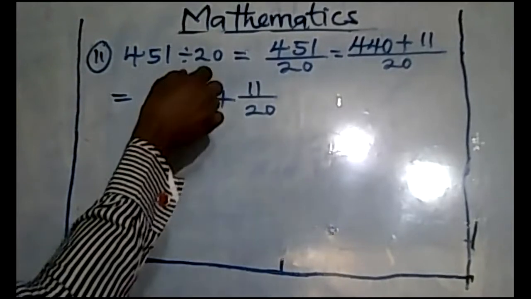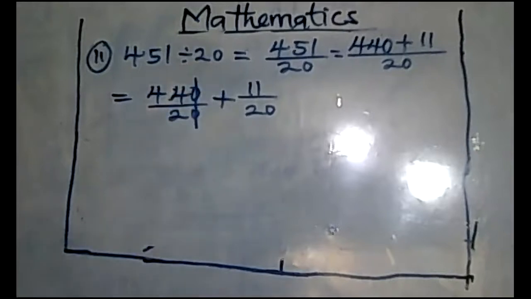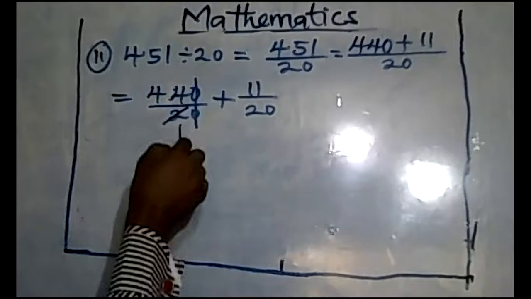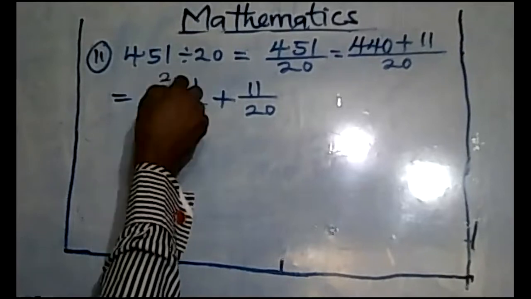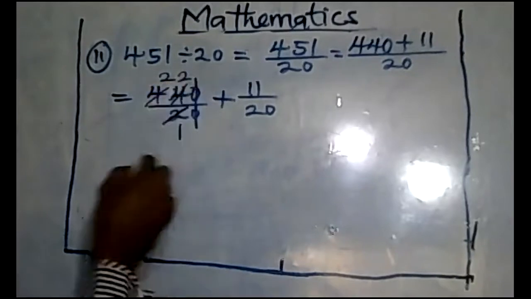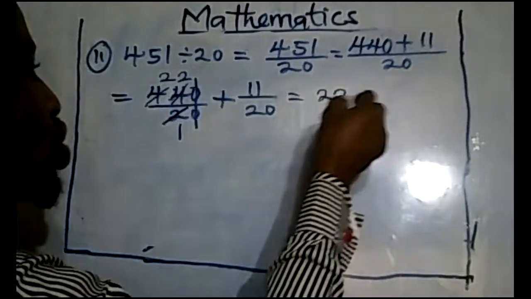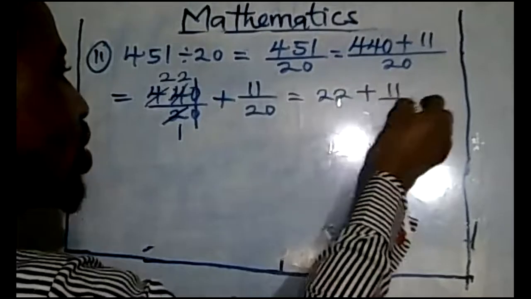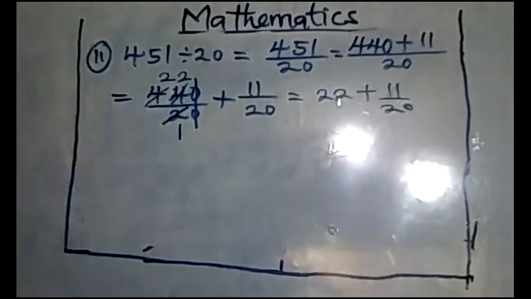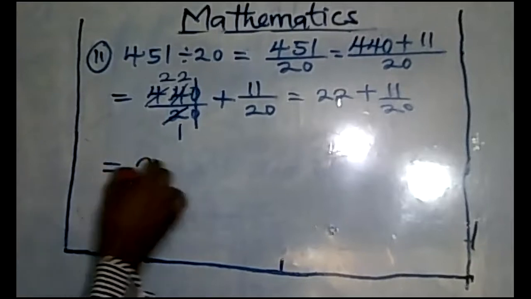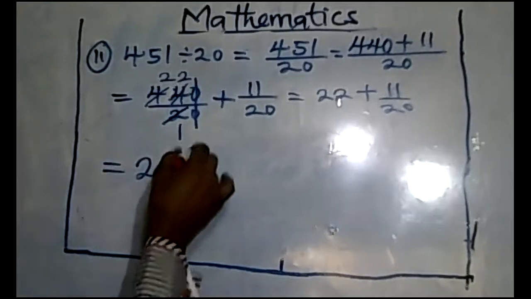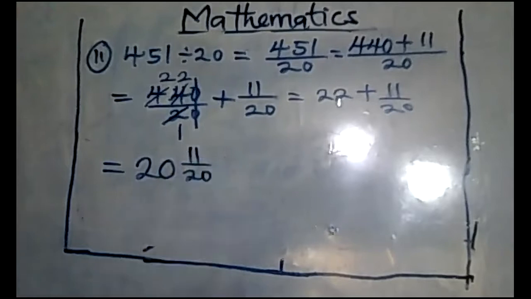Then this 0 can cancel out. When that 0 cancels out, what's left? 2 here, 2 here, so what you now have is 22 plus 11 over 20. If you have to write the answer as a mixed fraction, your answer is 22 whole number 11 over 20.